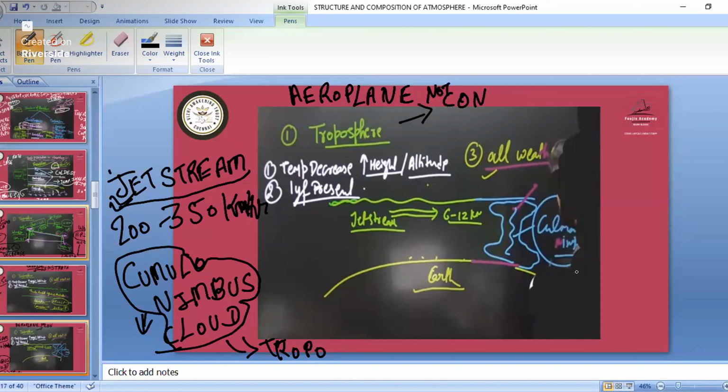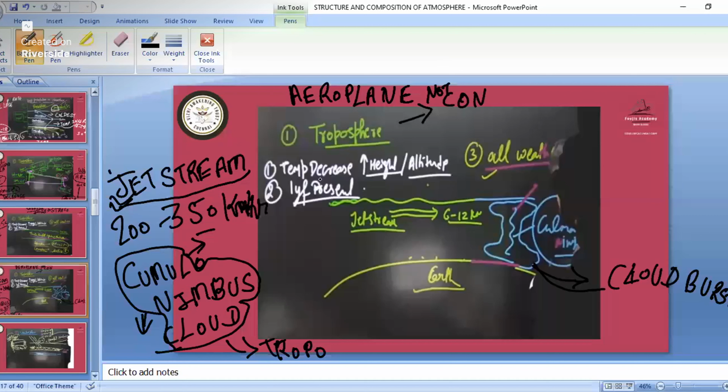And this cumulonimbus cloud we will see when we study about clouds. They are in a cauliflower shape. And when they burst, why? See, like in a mountain area recently in Uttarakhand, we had the cloud burst. That cloud burst is a part of this cumulonimbus cloud. So remember that one. When it bursts, there will be heavy thunderstorm and lightning. So remember that one, heavy thundering and lightning.